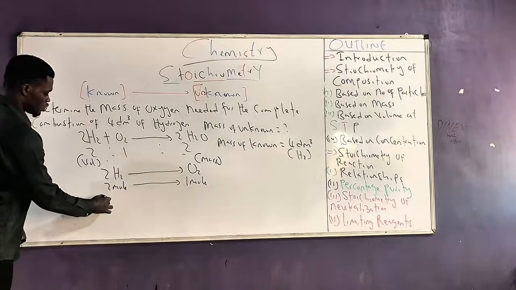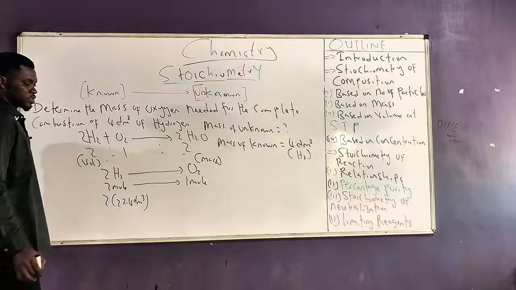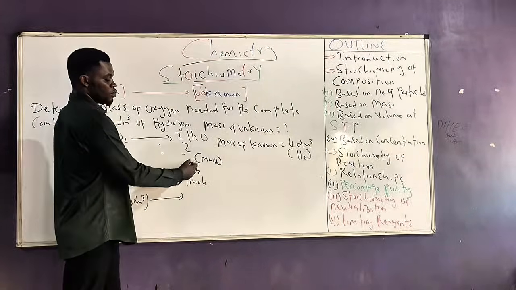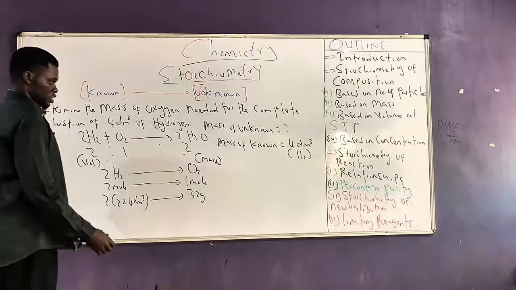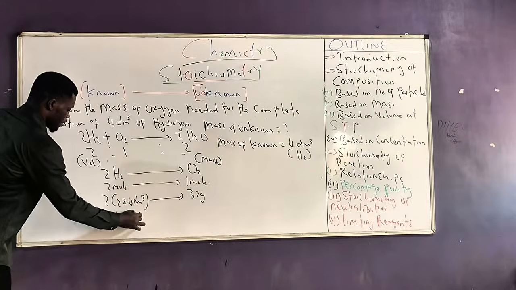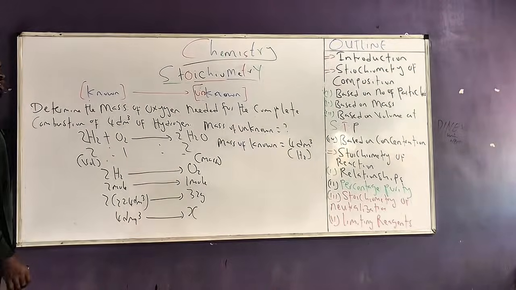So here becomes 2 in bracket 22.4 dm cube of hydrogen will always react with, here we must express the mole in terms of mass. This becomes 32 grams of oxygen. So therefore 4 dm cube of hydrogen, what will be the mass of oxygen that it will need for reaction?